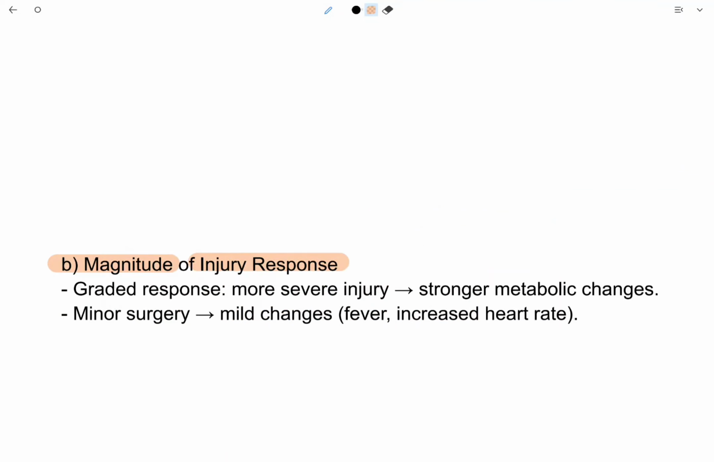Magnitude of injury response. It is a graded response. More severe injury causes stronger metabolic changes, and minor surgery causes mild changes like fever and increased heart rate. So these are the magnitude of injury response.